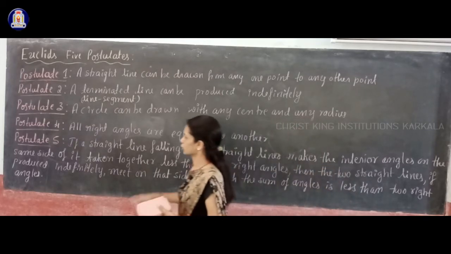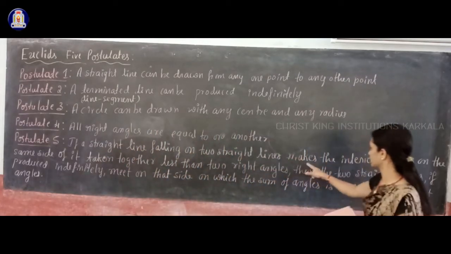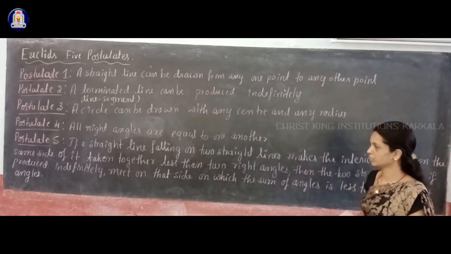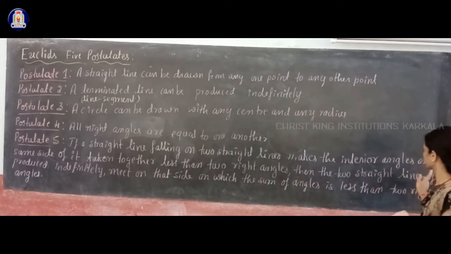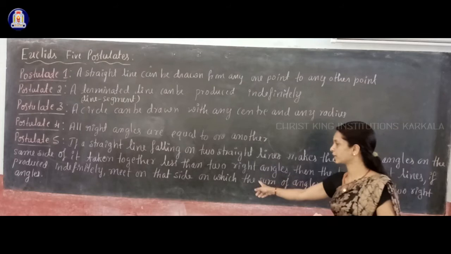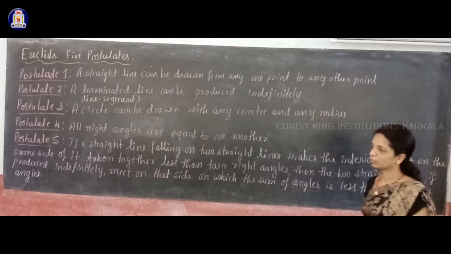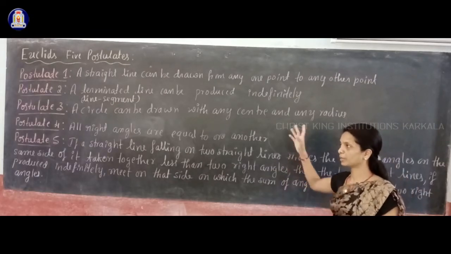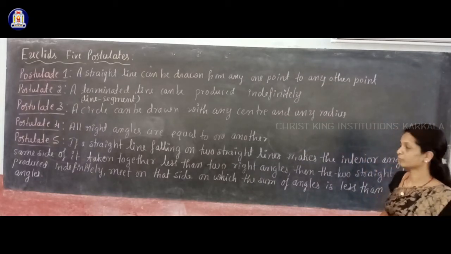Postulate 5: if a straight line falling on two straight lines makes the interior angles on the same side of it taken together less than two right angles, then the two straight lines, if produced indefinitely, meet on that side on which the sum of angles is less than two right angles. This is a bigger one compared to the other four postulates.